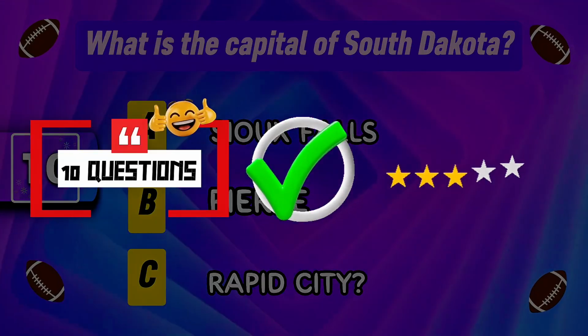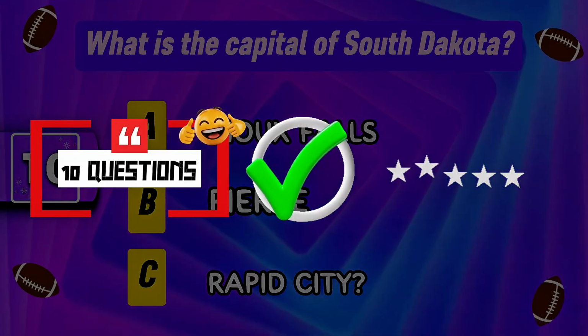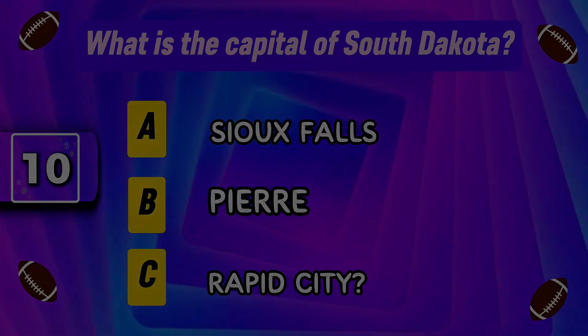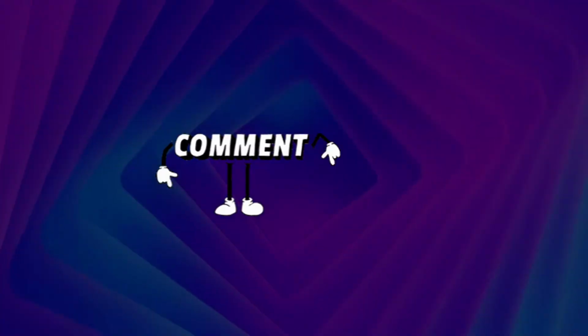Add up your score. If you got 0 to 4, you need a road trip. Time to visit those capitals. If you got 5 to 7, you're solid. You'd survive a trivia night. If you got 8 to 10, you're a geography genius. You probably have a map on your wall.